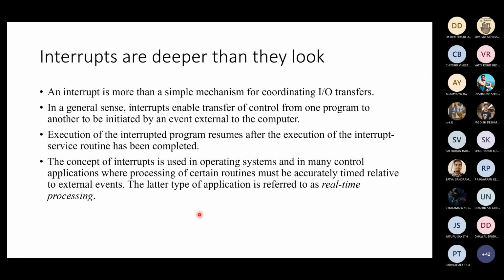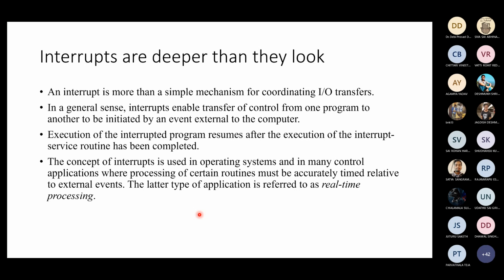Interrupts are deeper than they look. They are more than a simple mechanism. It seems as if, okay, fine, we will go do something and come back. But in a deeper sense, you are actually shifting control from your program to another program. It's like sending your son to your neighbor's house to cook lunch. Cooking lunch in your kitchen and in the neighbor's kitchen, you never know what will happen to your son or your daughter. Nothing could happen, something could fall on them, they could get married. It's out of their hands, basically.